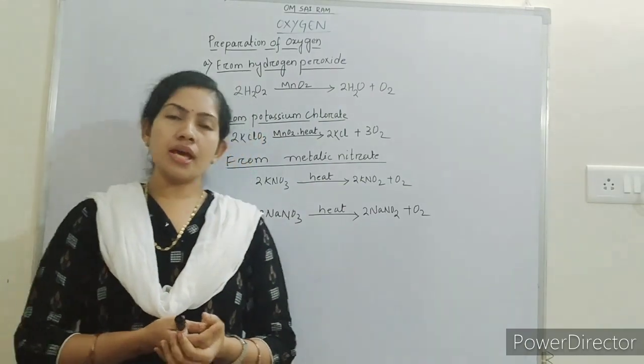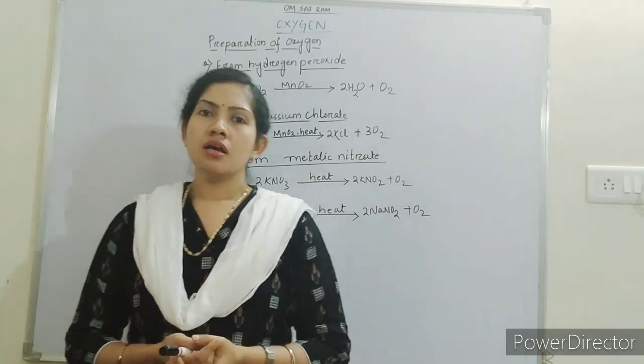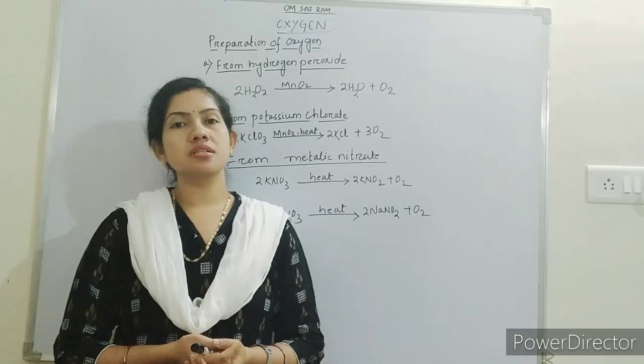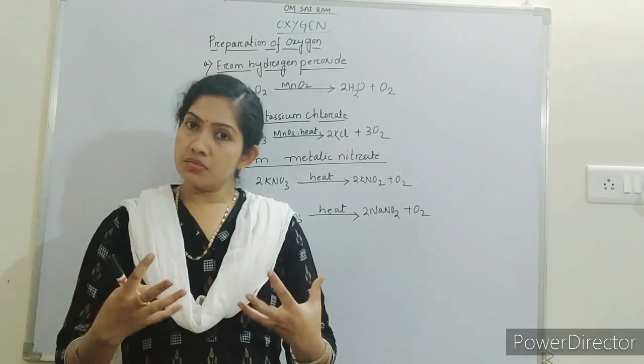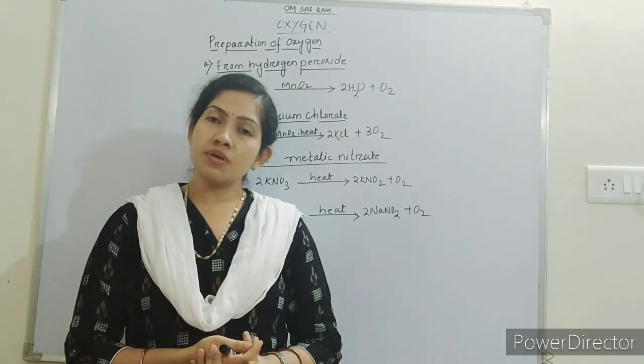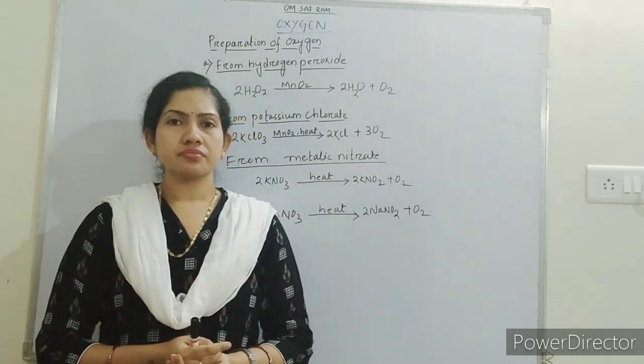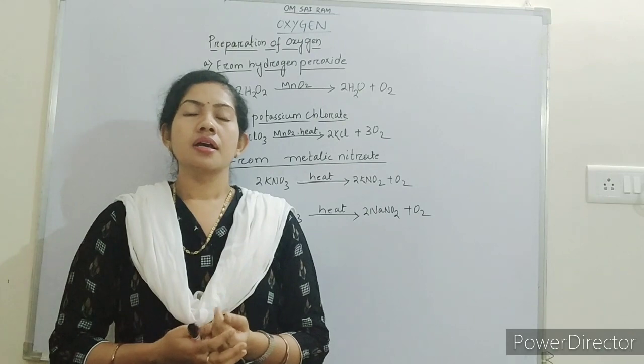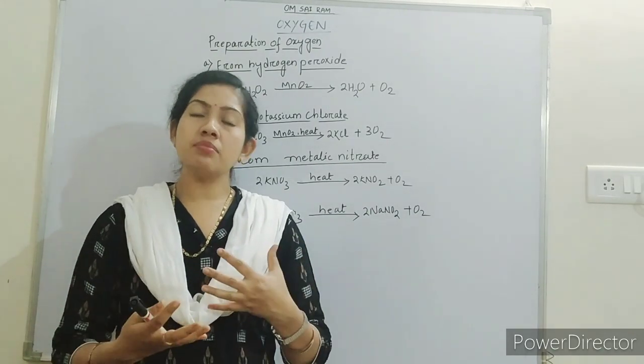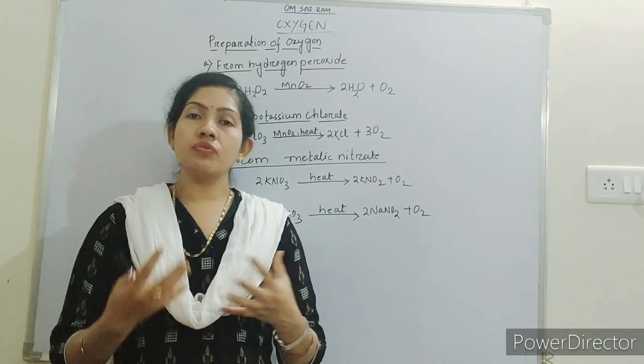As we know, oxygen is a highly essential gas present in the atmosphere. All animals and plants always depend upon oxygen for our survival. Oxygen was discovered and named by a scientist called Lavoisier.